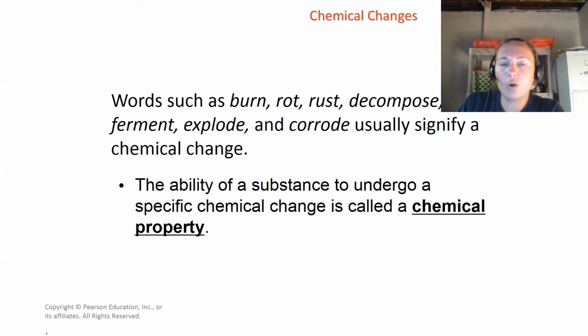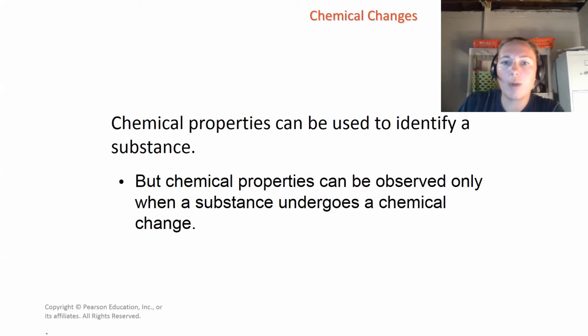Words such as burn, rot, rust, decompose, ferment, explode, and corrode usually signify a chemical change. So what is a chemical property? It's the ability of a substance to undergo a specific chemical change. Chemical properties can be used to identify a substance. So you have physical properties and chemical properties, but the only way you can see chemical properties is if a chemical change occurs.